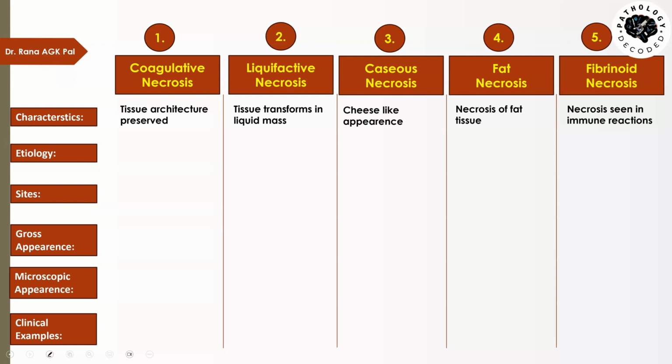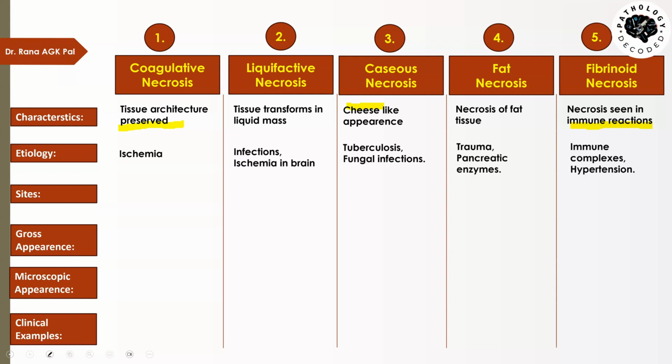So here let me mark the important points. Caseous, it is cheese-like. Fibrinoid necrosis, it is seen in immune reaction, and in coagulative necrosis, the tissue architecture is preserved. Now, etiology. Coagulative necrosis, it is ischemia, and then we have liquefactive necrosis, infection. An important exception is that ischemia, although it causes coagulative necrosis, in brain will cause liquefactive necrosis.